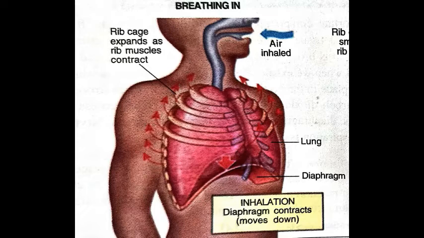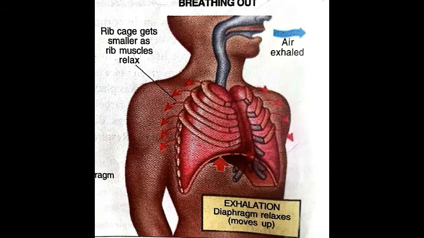Due to this, low pressure develops in the lungs. When we are inhaling the air, low pressure in the lungs is developed. So the air is sucked inside through the nose and mouth. Now we are going to see how the lungs perform when we breathe out. Breathing out occurs when the muscle of the diaphragm and ribs relax.